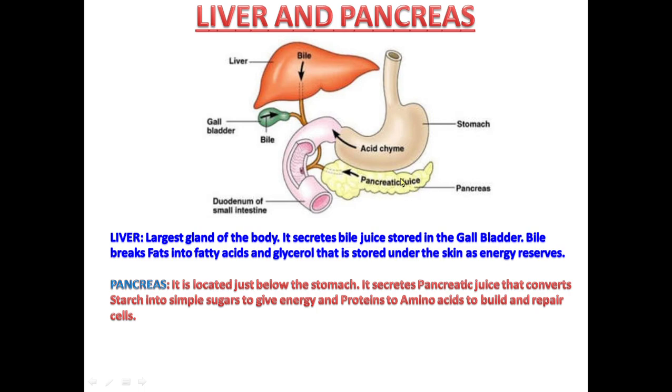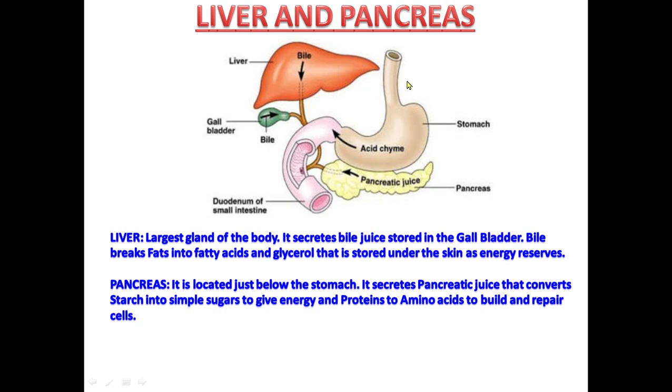Pancreas is located just below the stomach. It secretes pancreatic juice that converts starch into simple sugar to give energy and as well as proteins to amino acids to build and repair cells. So you can say the stomach is taking help of liver and pancreas to partially digest the food with the help of juices.